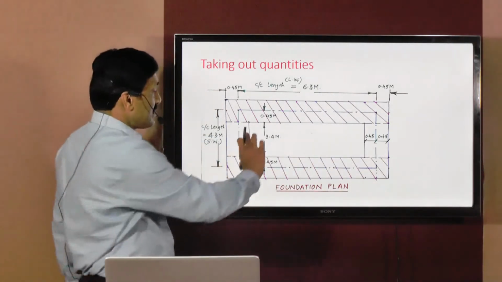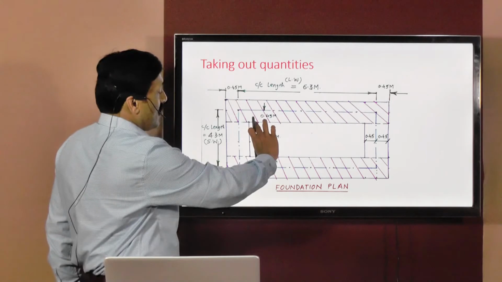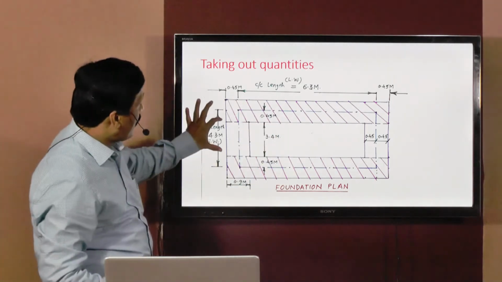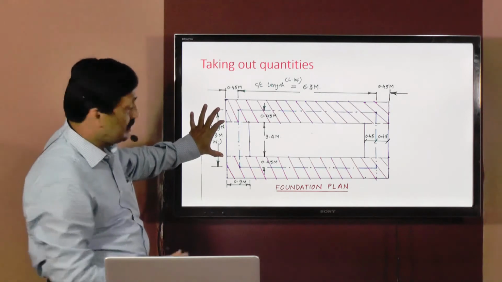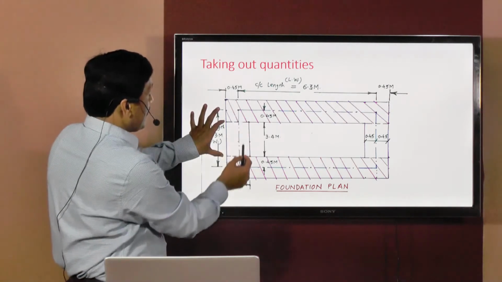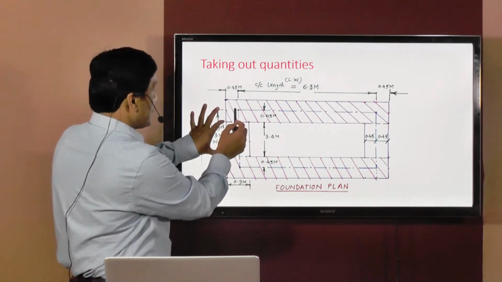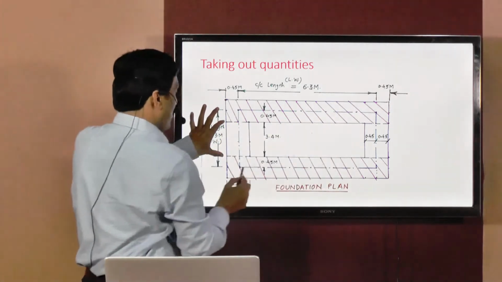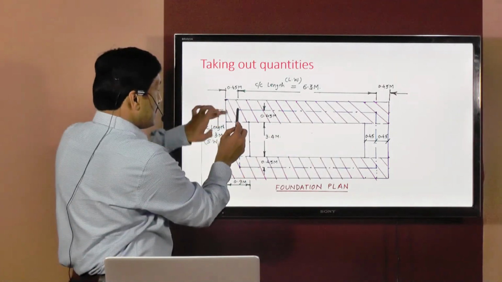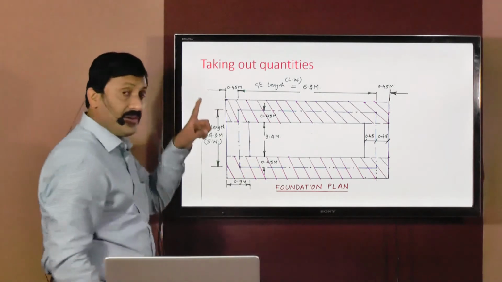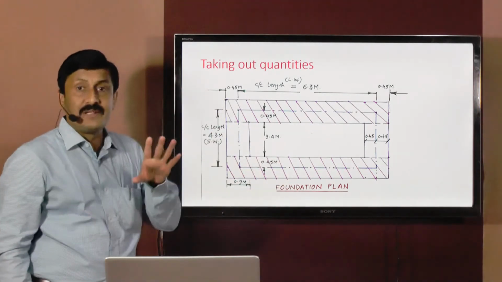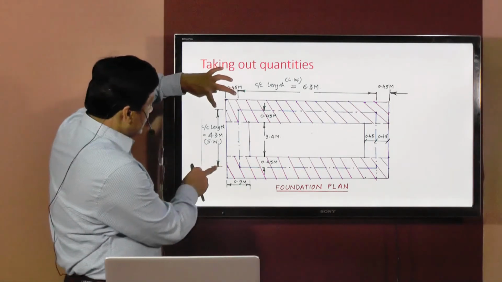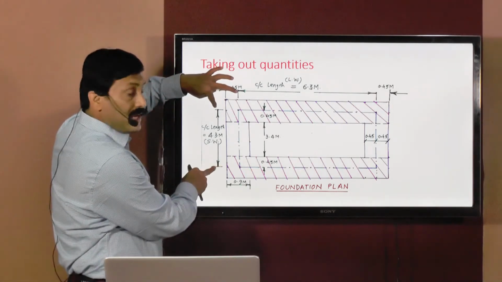So how much portion is left without excavation? Only this portion. Now for this particular portion, how to find out length? Already, center to center length, if you know these points, this is point A, point B, point C, and point D. So the distance between A and D, you determined with the help of the superstructure plan, and that was equal to 4.3 meters. So this is 4.3 meters, that is center to center length.